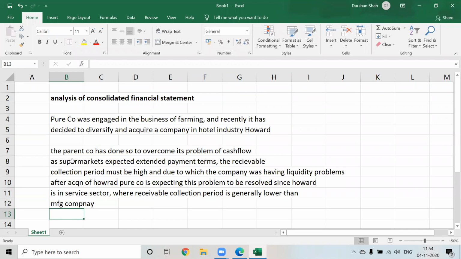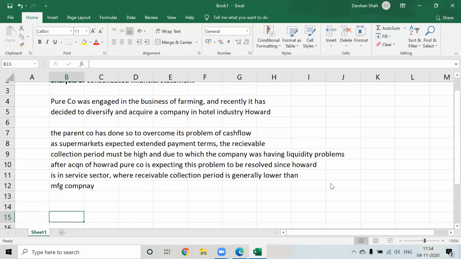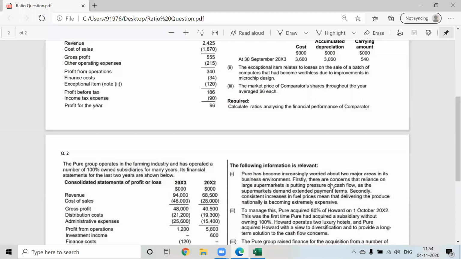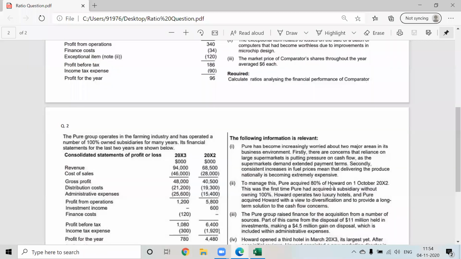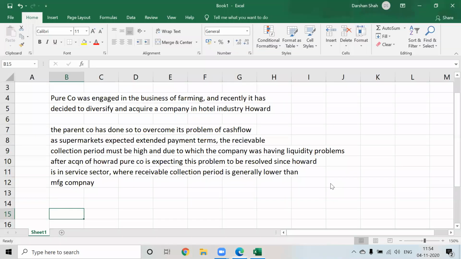So we have given the analysis of why the parent company has acquired the subsidiary company. This is important, guys. You cannot just give analysis of the ratios. You have to give analysis for why the acquisition has been made in your consolidated analysis of financial statement. Okay, let us start the ratios one by one, and then after calculating the ratios we can again come back to the analysis.